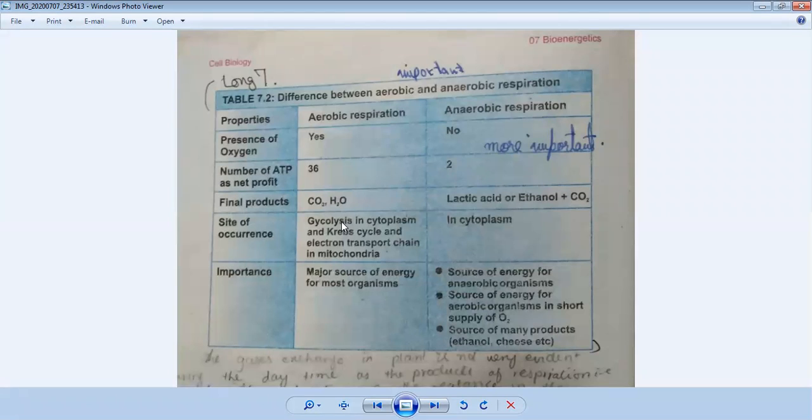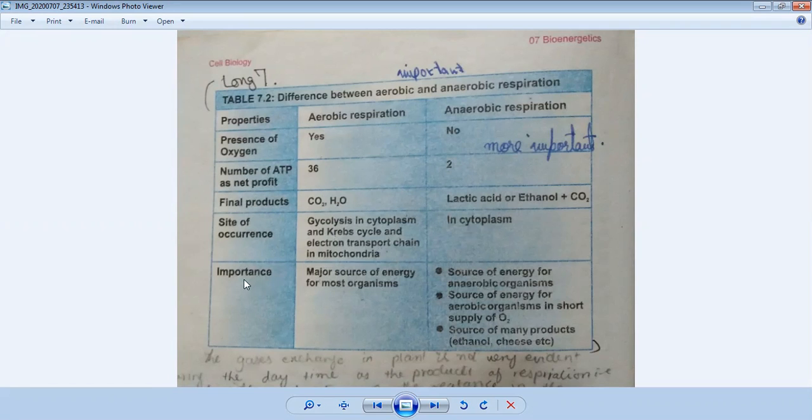So when oxygen is removed, carbon and hydrogen bonds are left, and the breakdown of carbon and hydrogen bonds occurs in the cytoplasm. That process is called glycolysis. In aerobic respiration, glycolysis is in the cytoplasm, and the Krebs cycle and electron transport chain are in the mitochondria. But anaerobic respiration happens only in the cytoplasm in all living organisms.